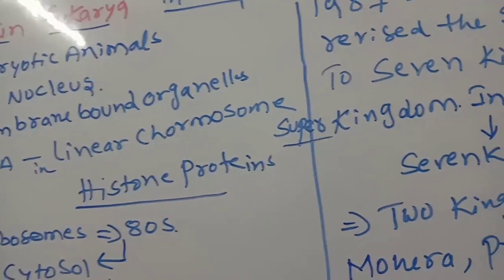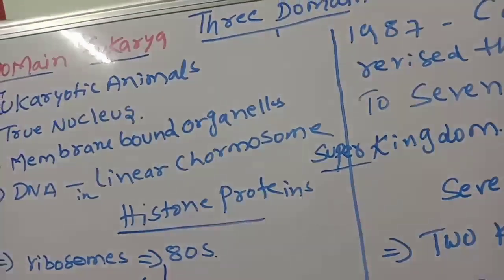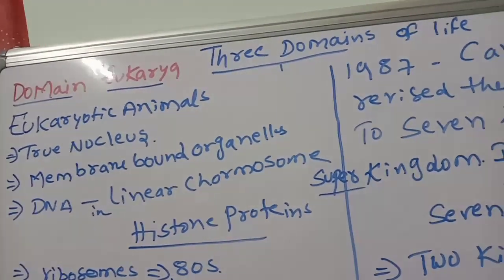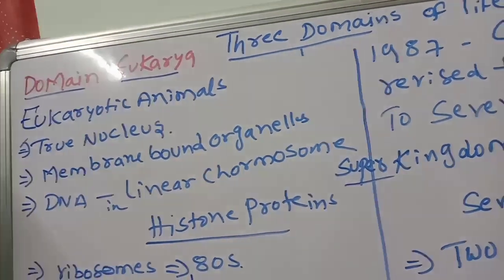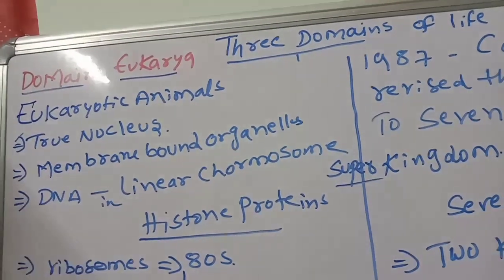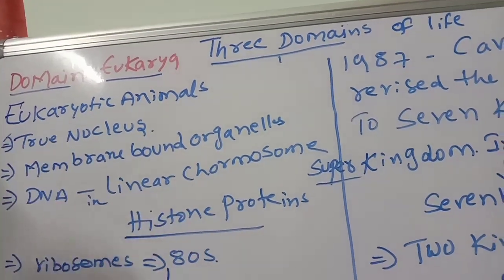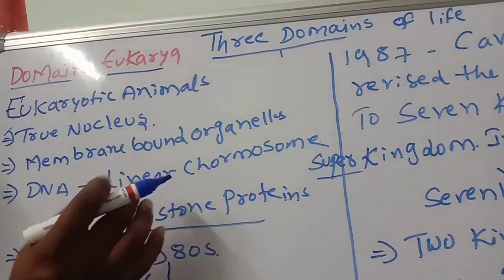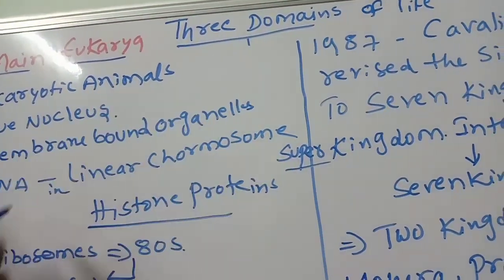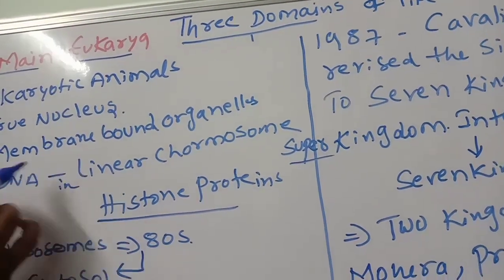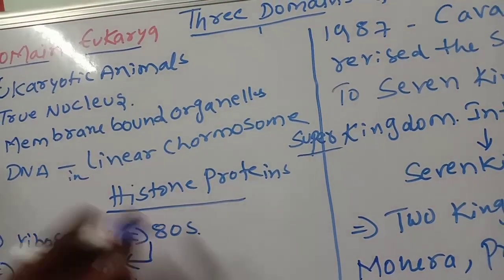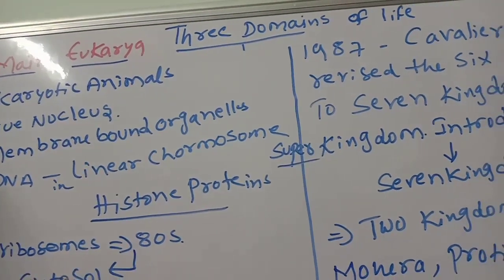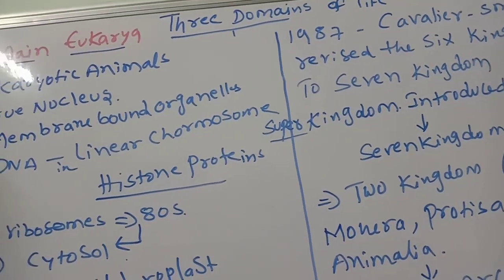These are microorganisms. Okay, so first one, domain Eukarya. Eukaryotic organisms contain what? A true nucleus. They have membrane bound organelles, as is general about our cells. DNA will be linear; in linear chromosomes the DNA is associated with histone proteins. Ribosomes are 80S type, which will be in the cytosol of the cell.